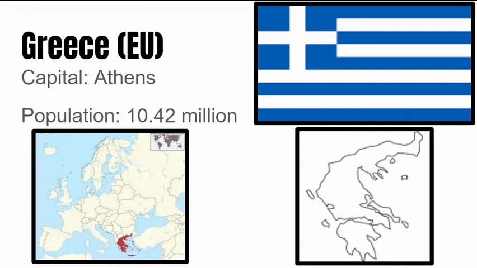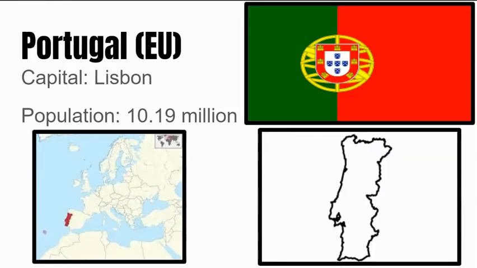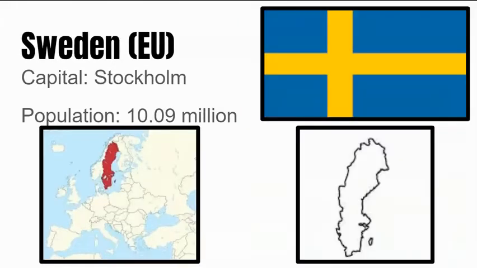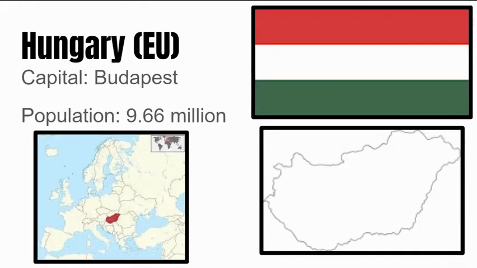Next up is Greece. Its capital is Athens, and its population is 10.42 million people. Next up is Portugal. Its capital is Lisbon, and its population is 10.19 million people. Next up is Sweden. Its capital is Stockholm, and its population is 10.09 million people. Hungary has a capital of Budapest, and its population is 9.66 million people.